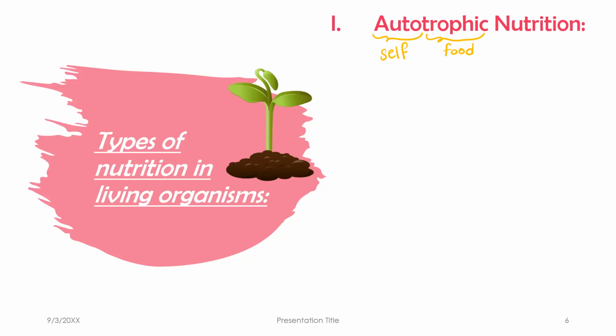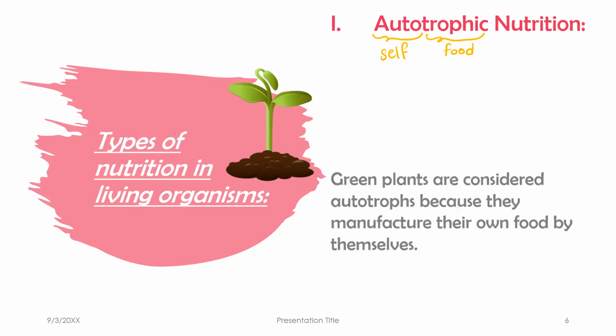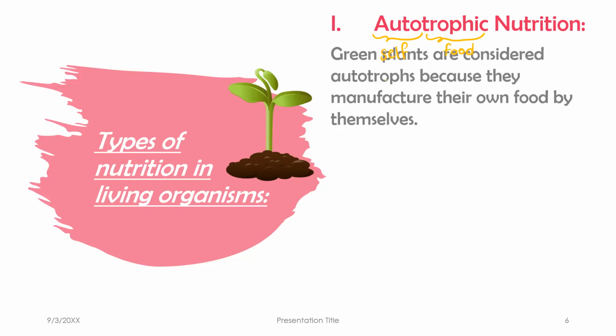So again, the first type of nutrition in living organisms, autotrophic nutrition, self-feeding. Here we have the green plants as our example. They are considered autotrophs because they manufacture their own food by themselves.